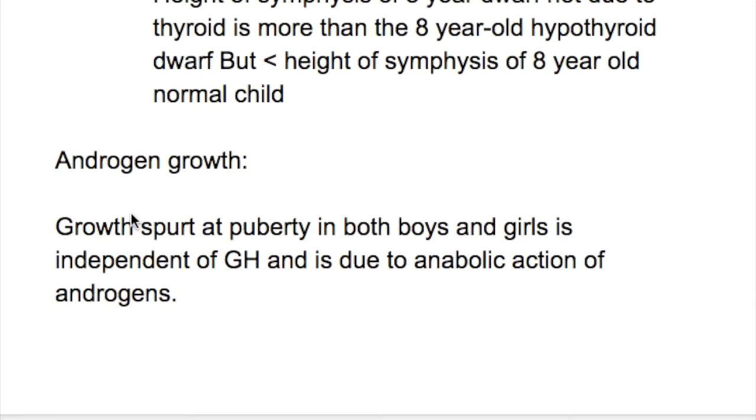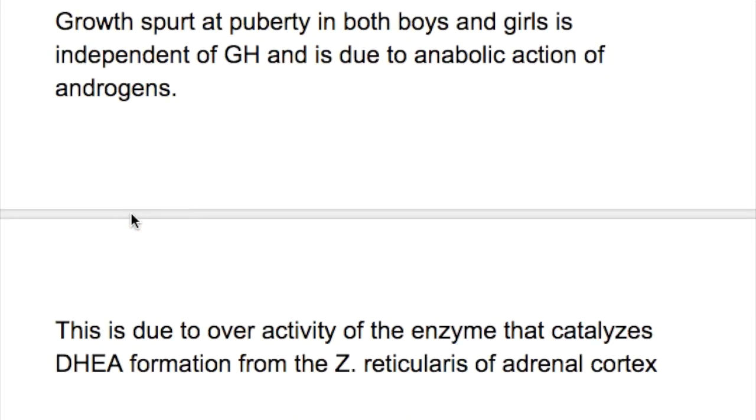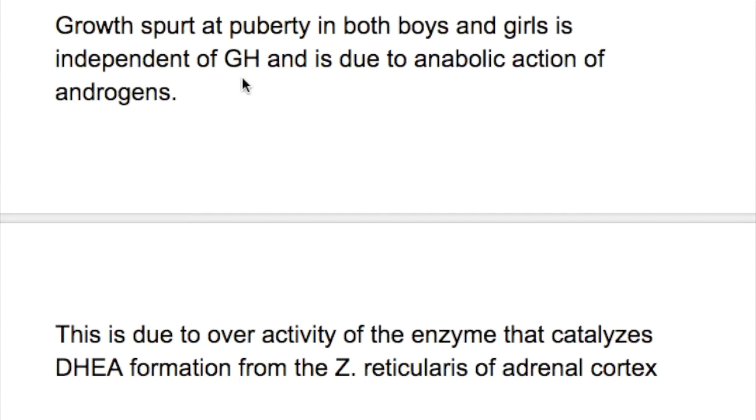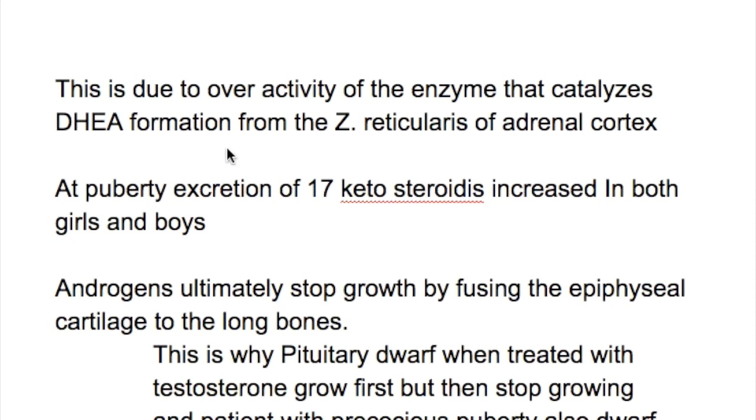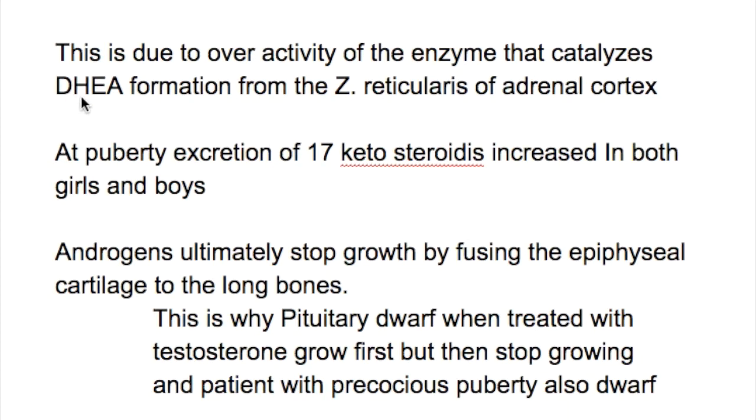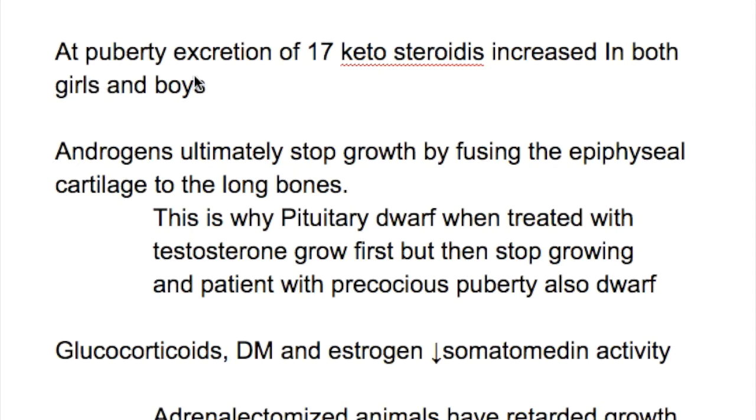The effect of androgens on growth. Growth is spurred at puberty in both boys and girls, is independent of GH, and is due to the anabolic action of androgens. This is due to the overactivity of the enzyme that catalyzes DHEA, dehydroepiandrosterone, formation from the zona reticularis of the adrenal cortex. At puberty, excretion of 17-ketosteroids is increased in both girls and boys.